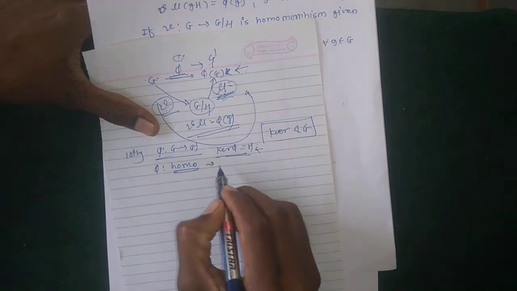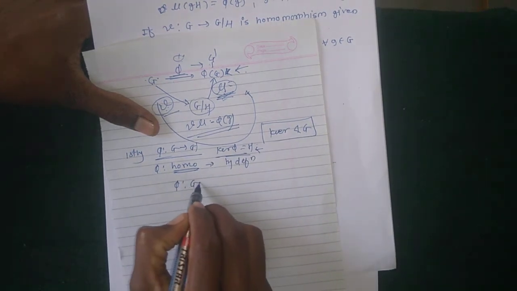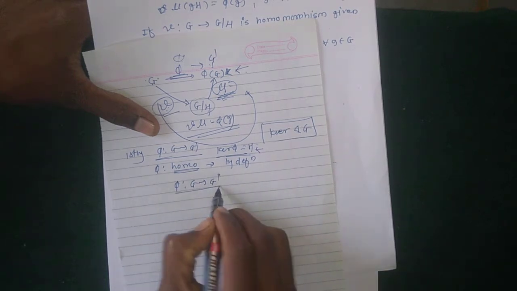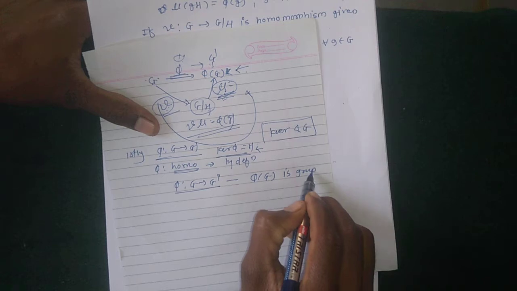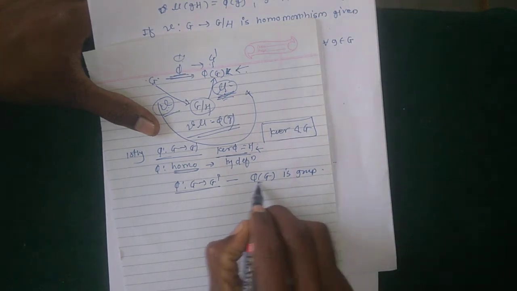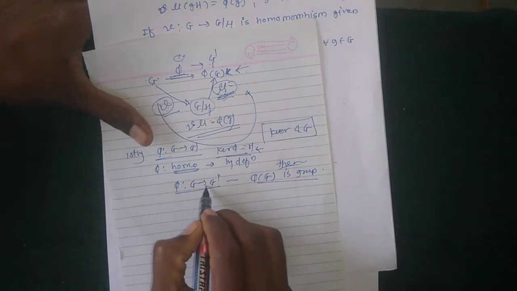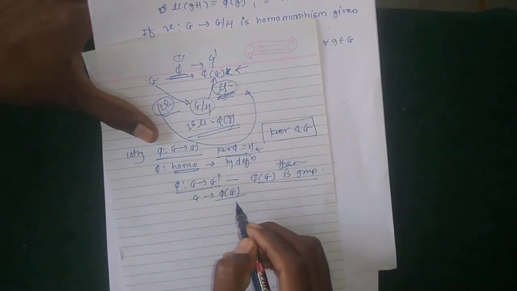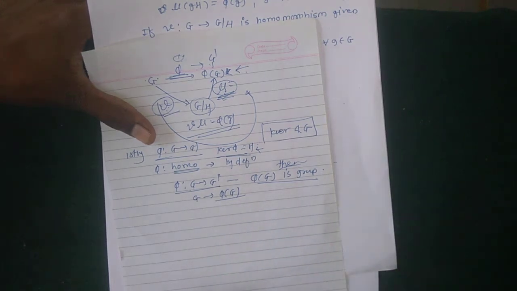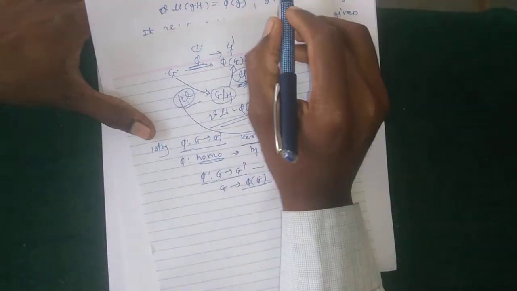And we also saw that phi is a homomorphism. By the definition of homomorphism, if phi from G to G dash is a homomorphism, then phi of G is a group. This theorem was also seen in the previous lecture: G is a group, which implies that phi of G is also a group, meaning the image of phi is a group. So the first part is proved: phi of G is a group.